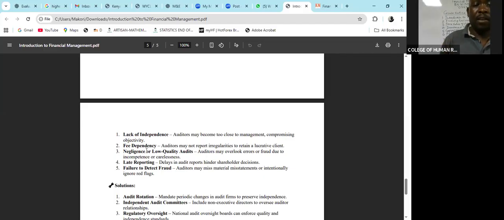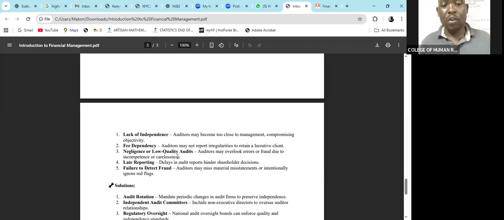Then the fee dependency, when the auditors may not report irregularities in order to retain a lucrative client. You remember, most of the management are the ones that may give you that job next year. So what do you do? You don't give a negative report about them, so that next year they can also call you and you come and do the audit.